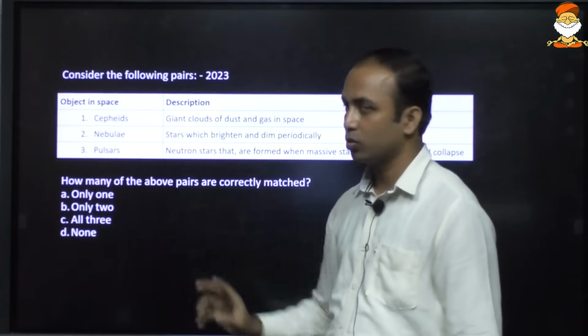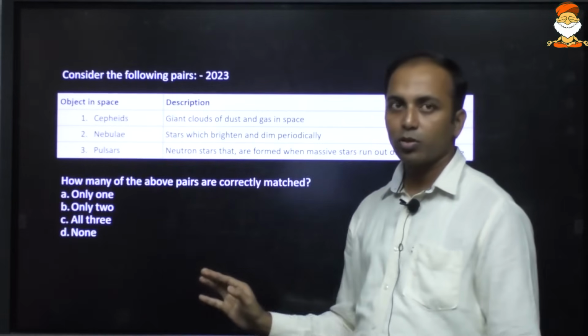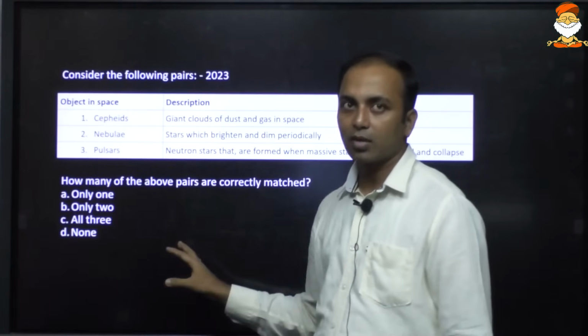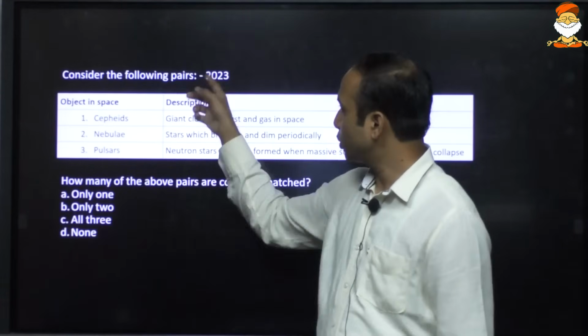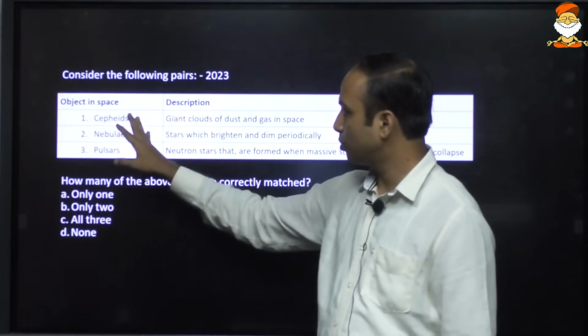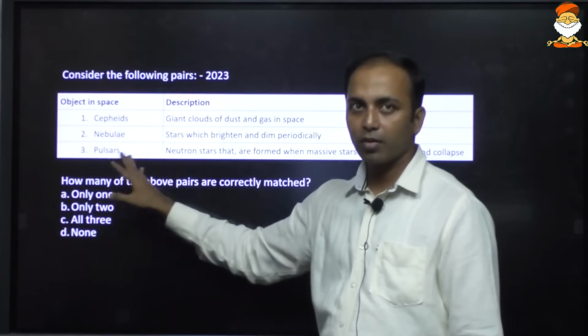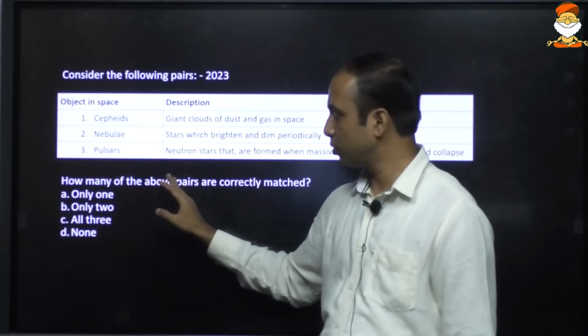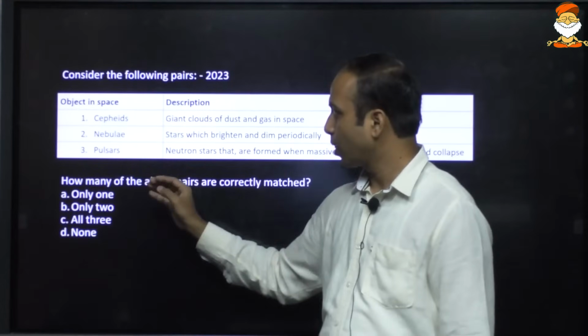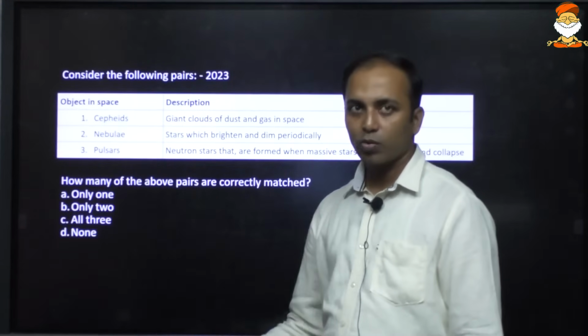Okay, and Cepheids also. So it is not possible for a student to remember or know everything. Like in this 2023 question also, even if you know 2, it is very obvious that you should know at least 2, because the pulsating star was in the news.